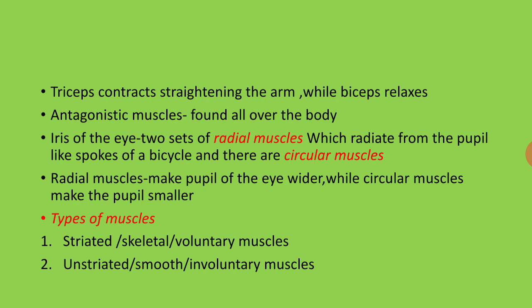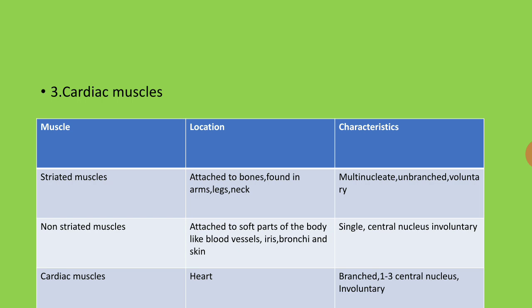So till now, whatever we have discussed is about muscles and their functions. Here are the types: striated, which is also called skeletal and voluntary; unstriated, which is also called smooth and involuntary; and the third one is cardiac muscle. The striated muscles are attached to bones, found in the arms, legs and neck.